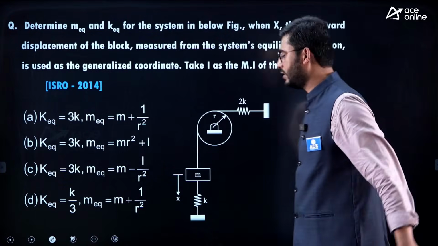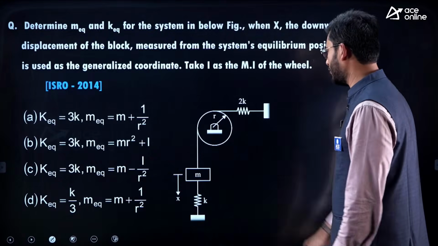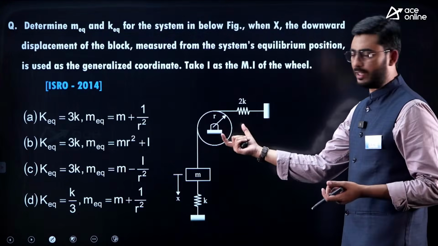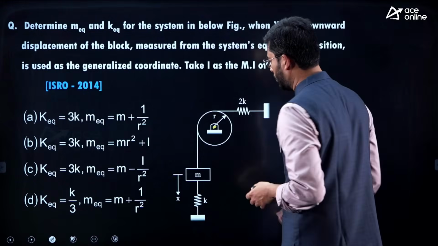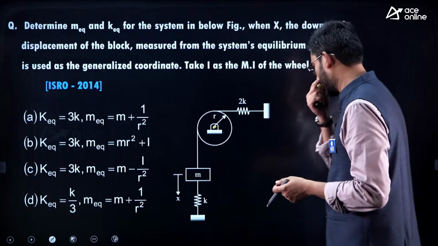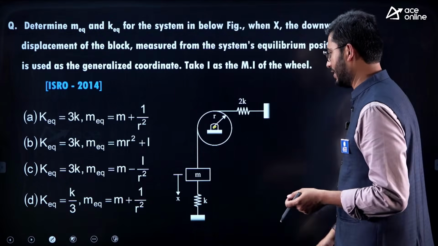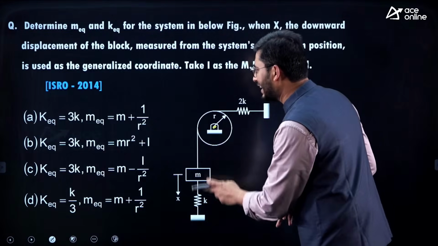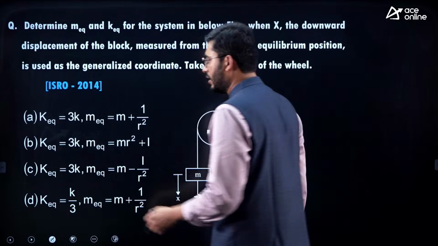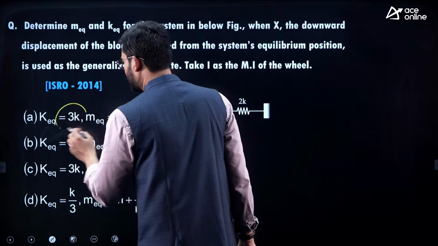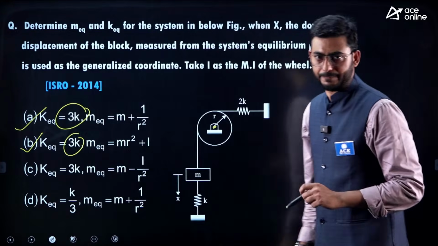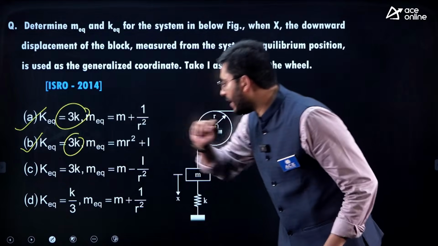If we try to write the equation of motion for this case, the wheel is undergoing rotation about its own axis and this mass is undergoing translation, and there are 2 springs attached. So these 2 springs are connected in parallel. When connected in parallel, the stiffness will be added. So equivalent stiffness is 3K. Option A and option B both are correct as per equivalent stiffness.